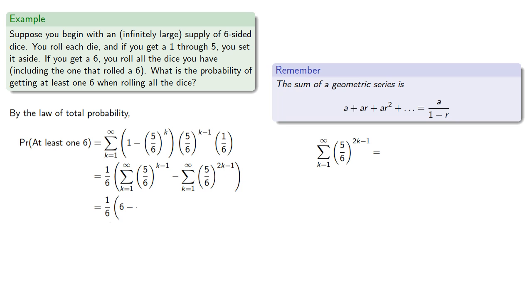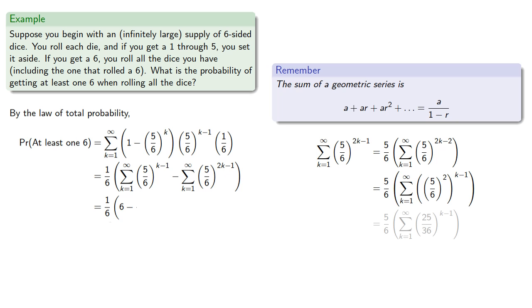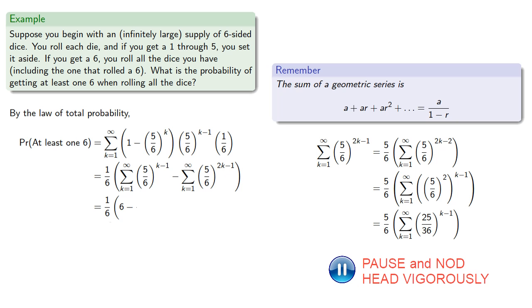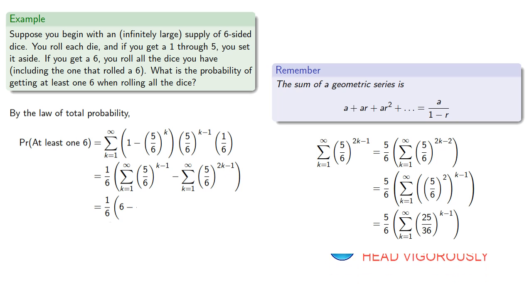For our second series, we'll do a little simplification so we can make our common ratio easier to identify. We'll factor out a 5/6, we'll factor out a k minus 1 power, and that gives us: And so our first term, k equals 1, is going to be 1. The common ratio is 25/36, and the sum will be: Then substituting these back into our formula gives us 6/11.